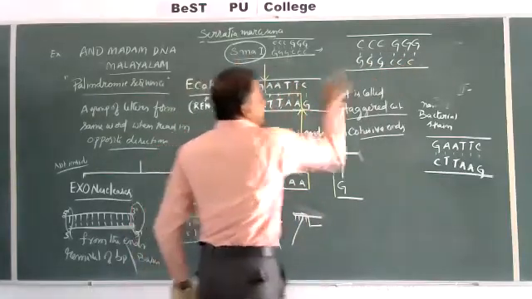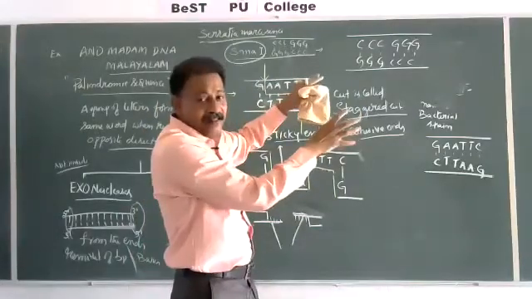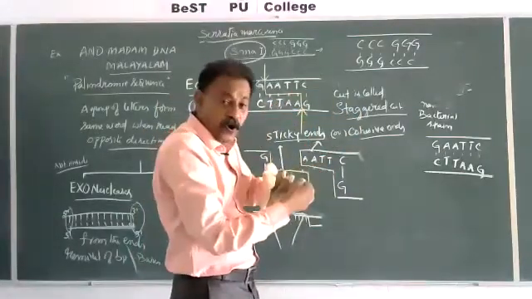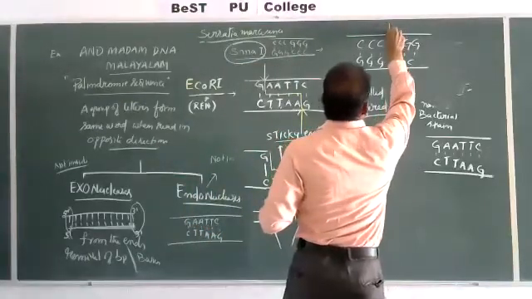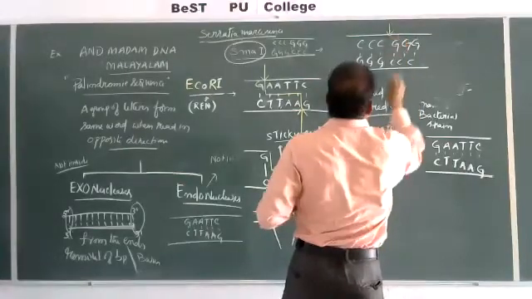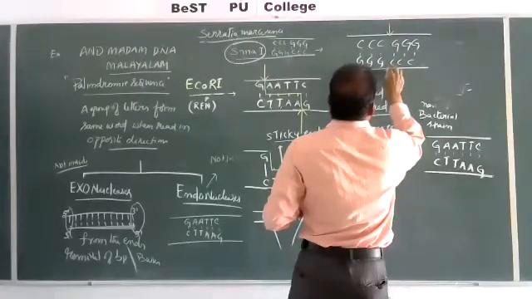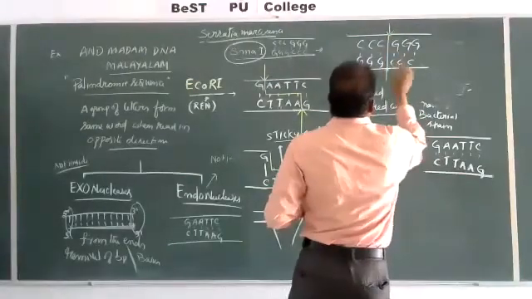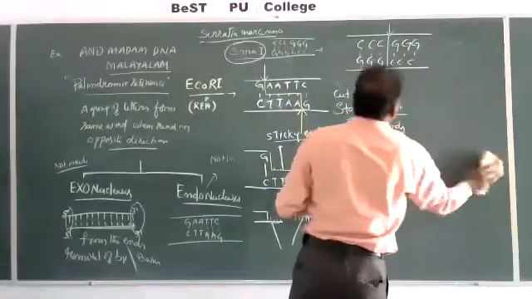When it identifies this, it will bind to the DNA on both the strands and cut the sugar phosphate backbone exactly in the center. With this, it cuts and separates the pieces.